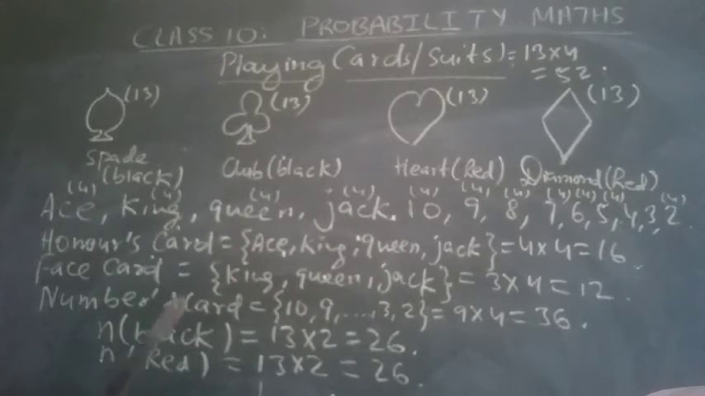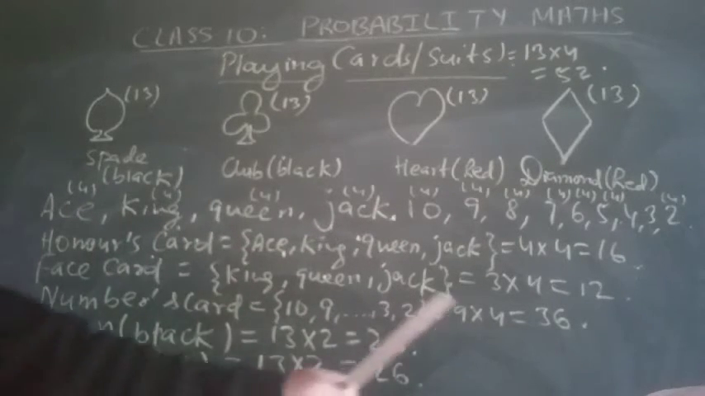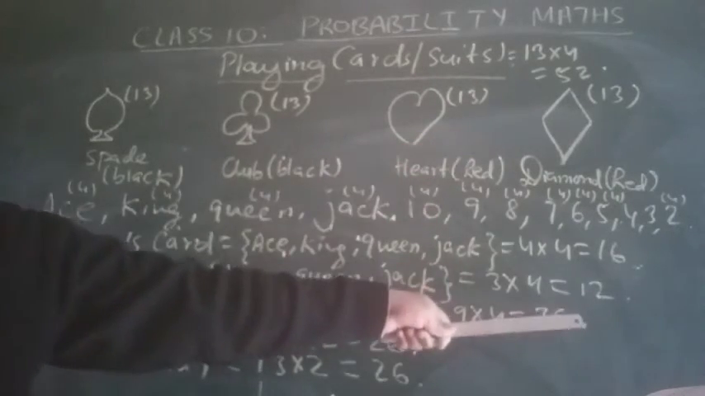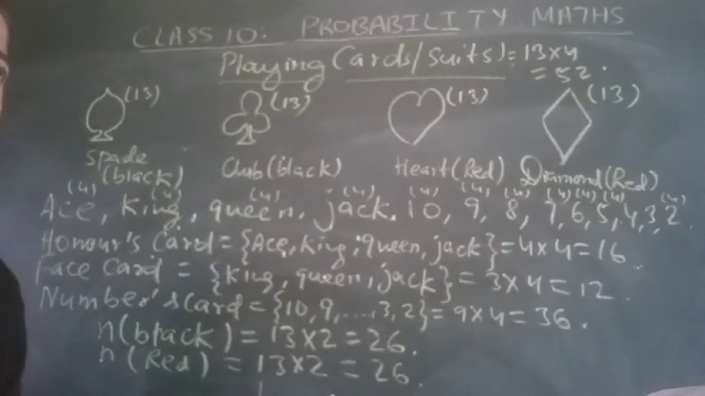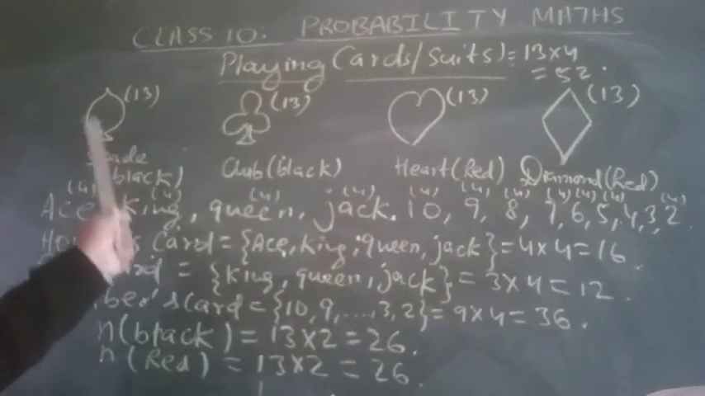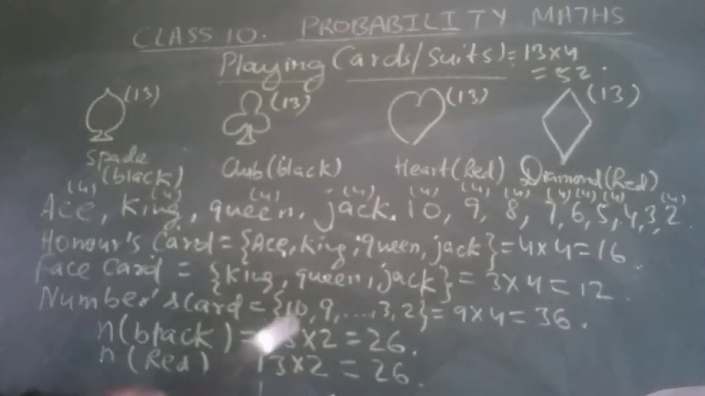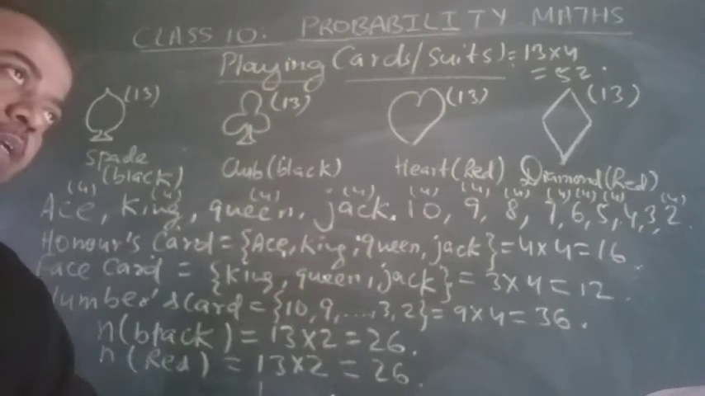If all face cards are removed, that means 12 cards are removed. So out of 52, if you remove 12, 40 cards are remaining. So what is the probability of the 10 of spades out of 40 cards? The 10 has only 1 spade, so 1 by 40 is the probability of the 10 of spades.